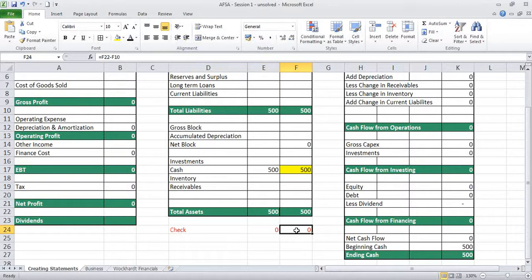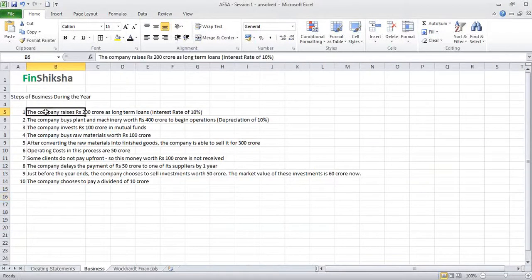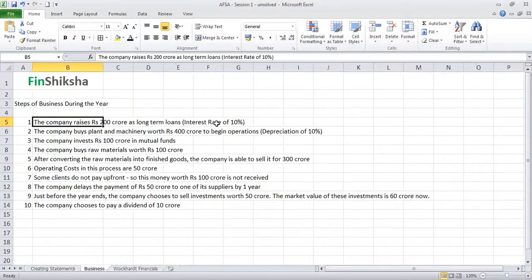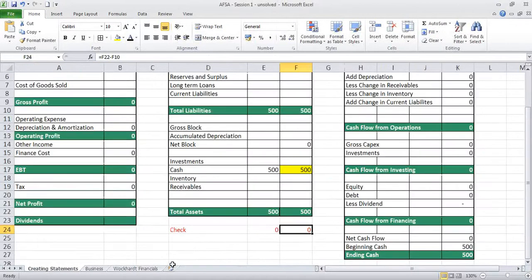Cash flow is already linked, so it will automatically do whatever it has to do. The other linkages after every stage should leave this constant. So just try it for a couple of minutes and then I will do it as well along with all of us. As an example, I will do the first stage, which is the company raises about 200 crore as long-term loans at an interest rate of 10%, correct?